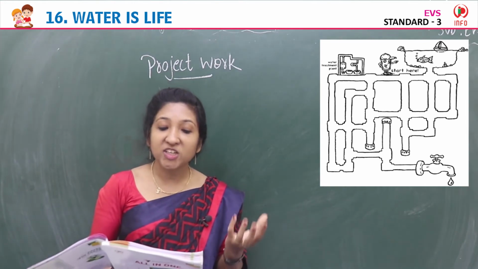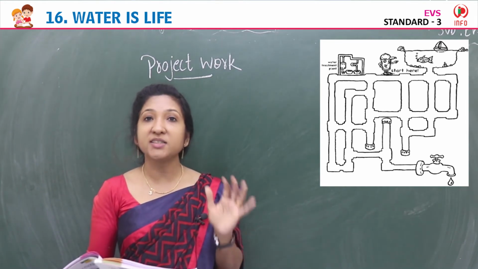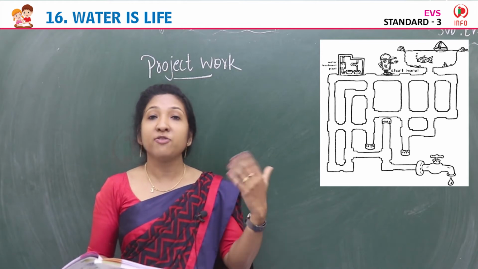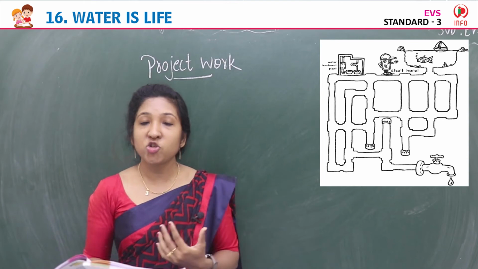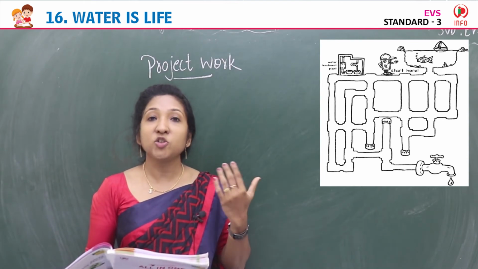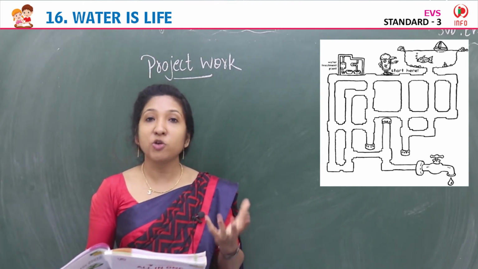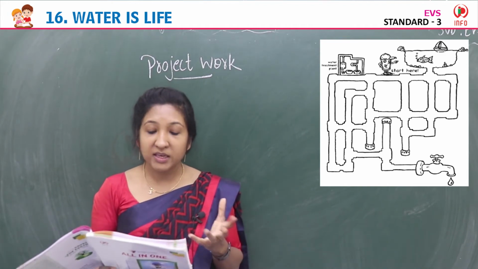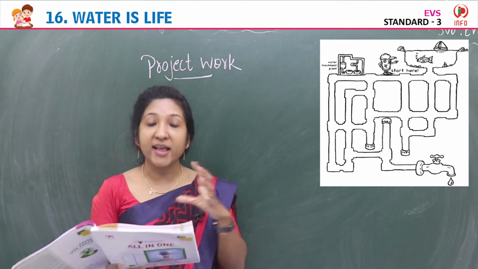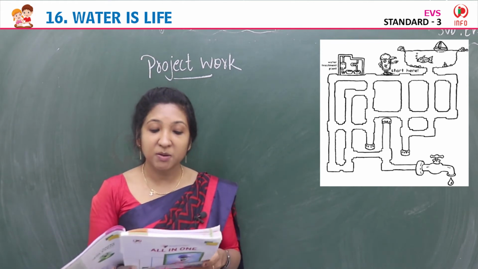How do water treatment plants work? So there are water treatment plants to filter water, to purify the water. We are collecting from oceans and all. We need to purify it before using it. So for that we have water treatment plants. So here in your textbook there is an outline picture of a water treatment plant.